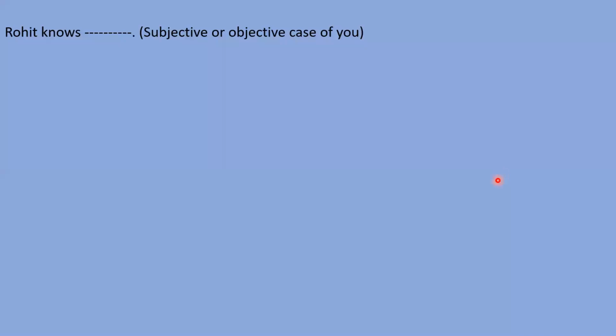Anshuman. Yes, sir. Can you tell me what is the right answer here? रोहित knows subjective case और objective case of you. You का आपने या तो subjective case लिखना है या objective case लिखना है. तो कौन सा केस आएगा यहाँ पे? Objective case. Okay. What is the objective case of you?